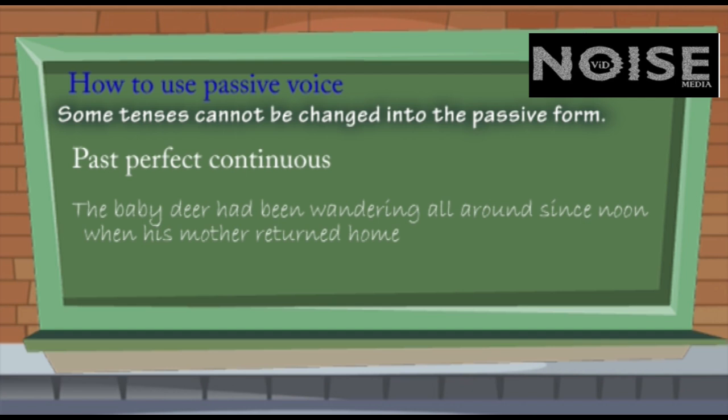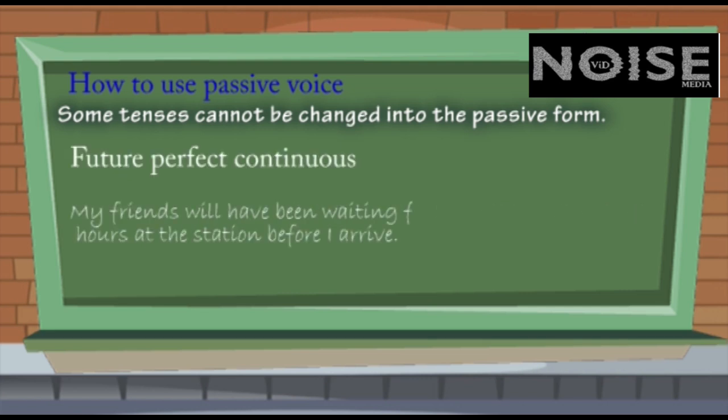Second, past perfect continuous. Example: the baby deer had been wandering all around since noon when his mother returned home. This too can't be changed into passive voice. And the last, future perfect continuous. Example: my friends will have been waiting for me for a couple of hours at the station before I arrive. In short, present perfect continuous, past perfect continuous, and future perfect continuous, the sentences which take since or for, they can't be changed into passive voice.